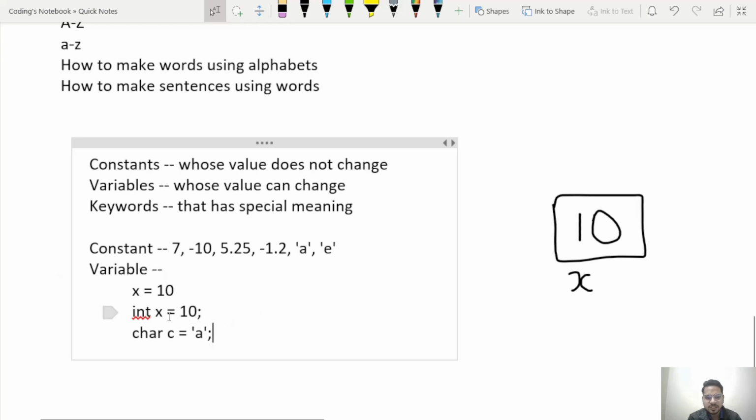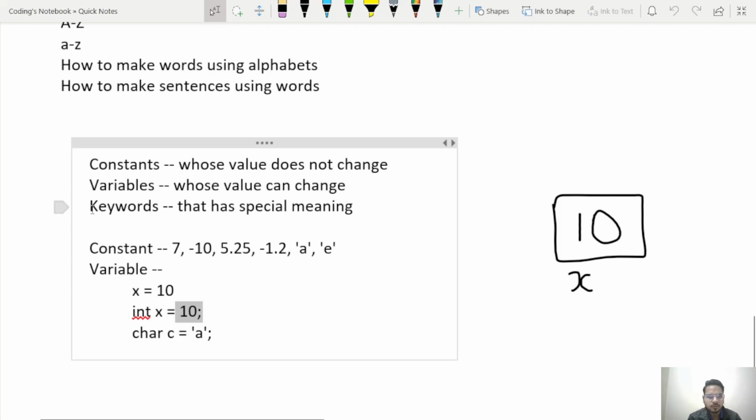Now this is a statement, and every statement in C will end with a semicolon. Likewise here also. Again, repeating, int means that x is a variable which will hold the value of type integer. As you can see, we are giving a value of type integer to this x. Likewise char means c will hold a value of type character.